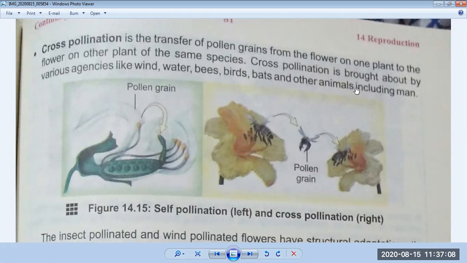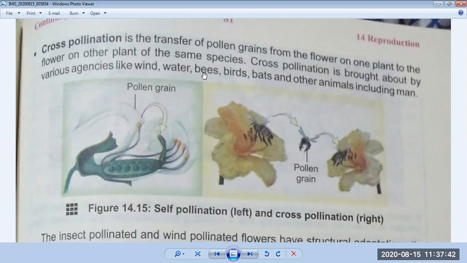Cross-pollination is brought about by various agencies like wind, water, bees, birds, bats. This is very important. You have to underline that cross-pollination can be divided into different parts, meaning it can be brought about by different agencies. Cross-pollination can happen by wind, by water, and by bees.